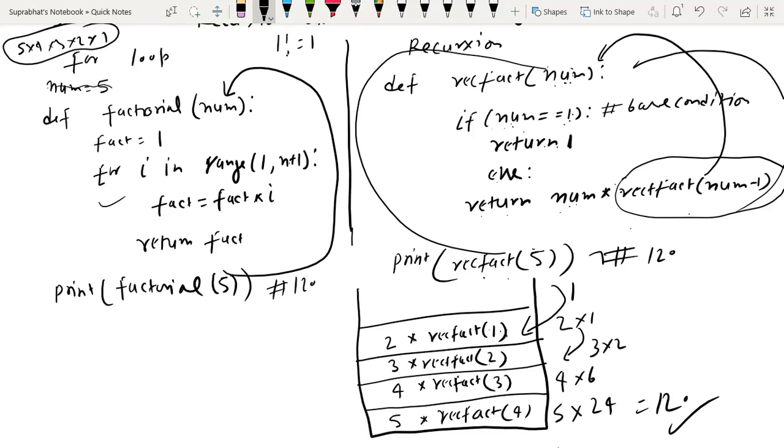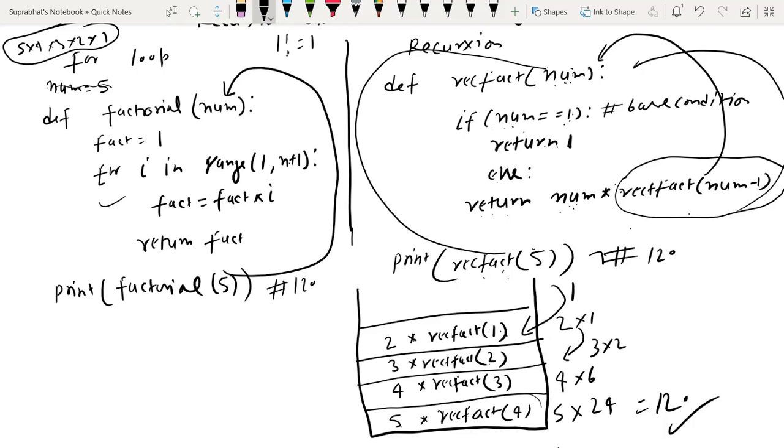Then it will go to the else part, return num that is 5, then rect fact num minus 1 that is 4. This is again calling. Now it is calling not from here, it is calling from here. So 4 is passed here, 4 equal to 1 condition false. So 4 into rect fact 3.